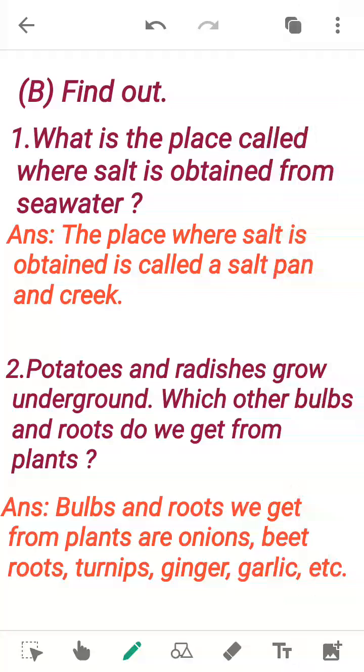So the answer is, bulbs and roots that we get from plants are onions, beetroot, turnips, ginger, garlic, and etc. We mainly use onions, beetroot, turnips, ginger, garlic, potatoes and radishes on a regular basis. While there are many also, but we use these vegetables on a regular basis.